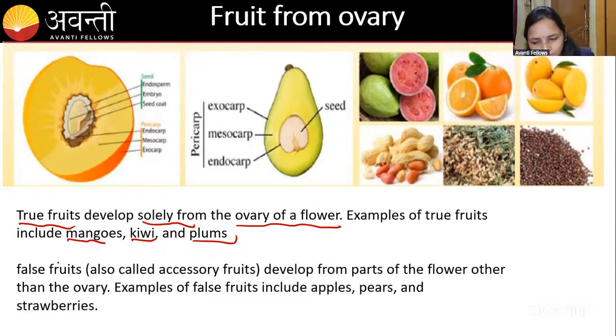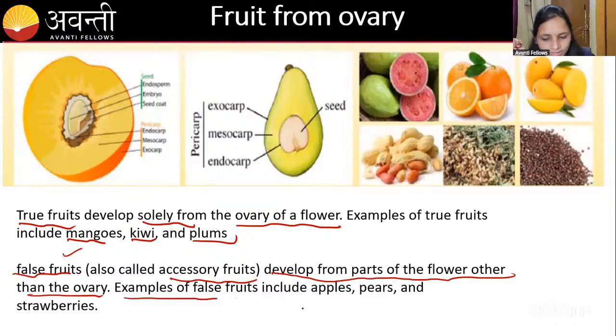Okay. So the false fruit is also called an accessory fruit, because it is not developed from the ovary. It is developed from the parts of the flower other than the ovary. That is called a false fruit. The examples for the false fruit are apples, pears, and the